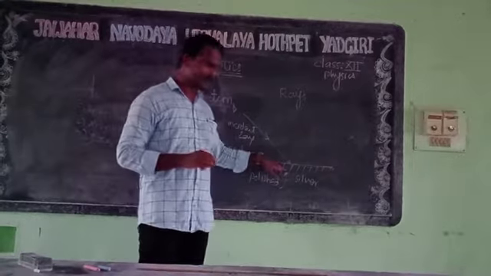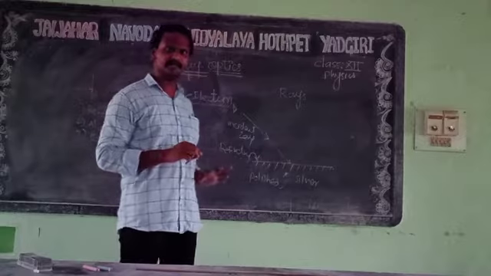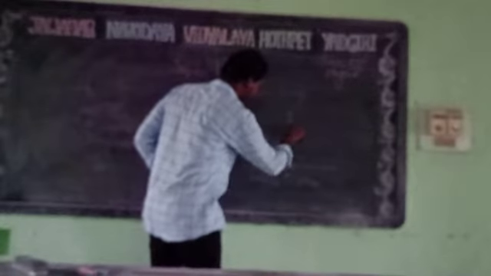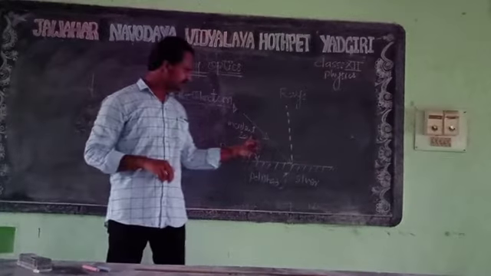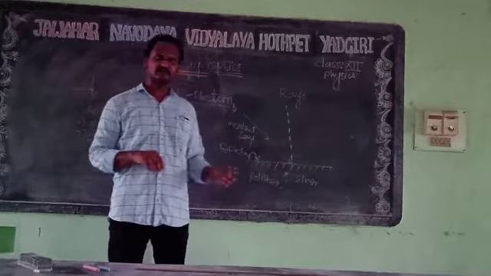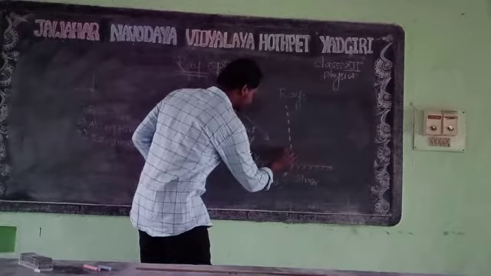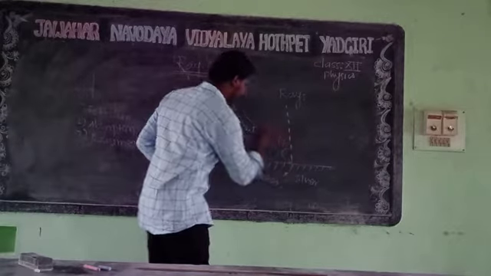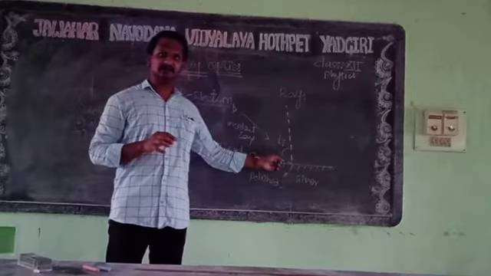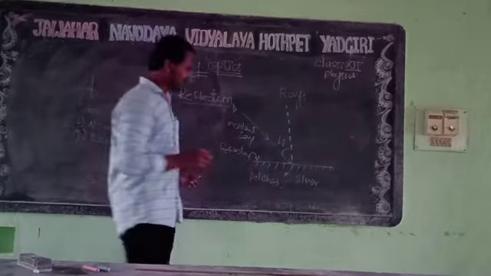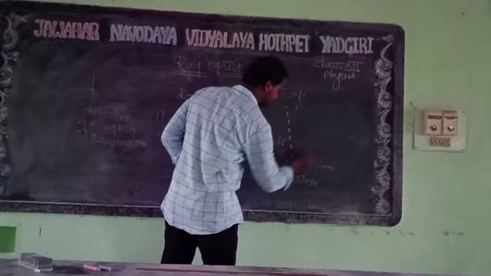The incident ray makes an angle with the normal, called the angle of incidence, angle I. Now this incident ray will be reflected back like this.